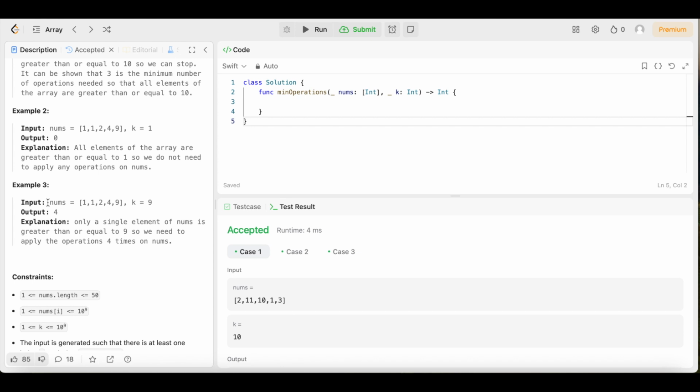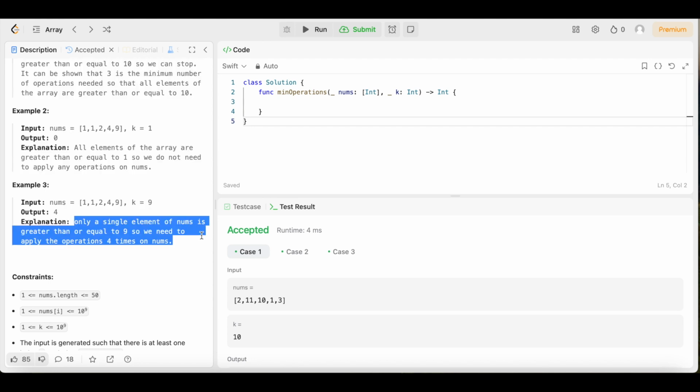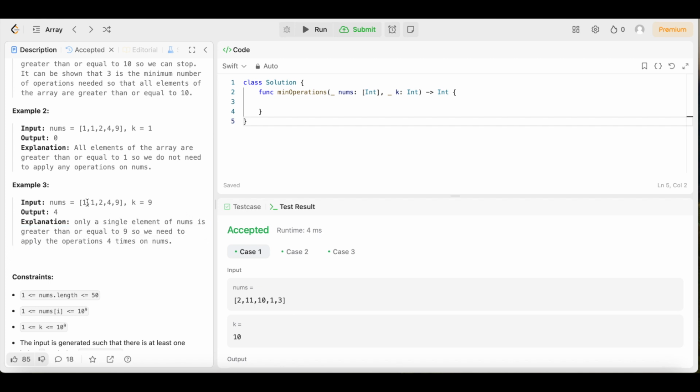So let's look at example 3. Last one, we have an input nums, an array of integers, 1, 1, 2, 4, and 9. K equals 9. This time the output is 4. It says only a single element of nums is greater than or equal to 9, so we need to apply the operation 4 times. We remove this one because it's less than 9. That's one operation. Then we remove this one because it's less than 9. That's another operation.